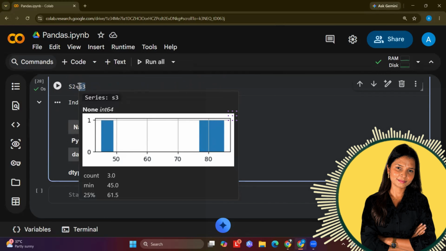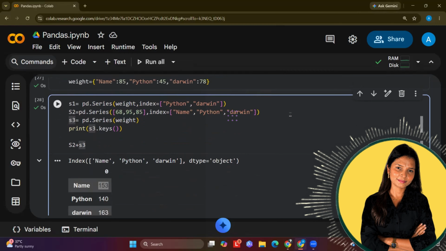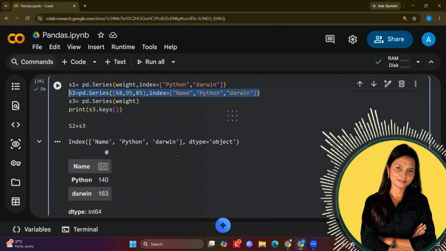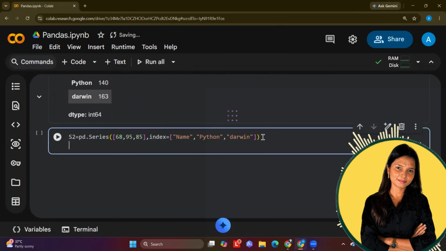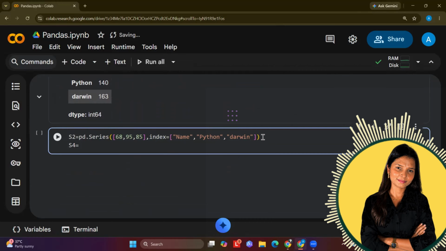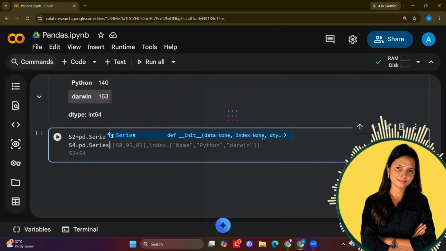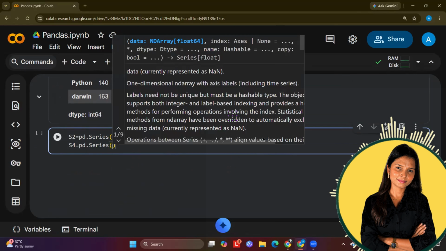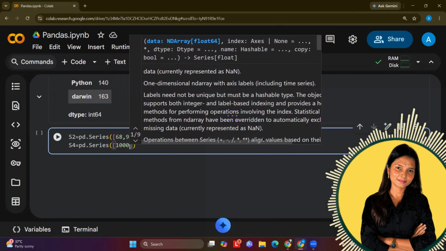Okay, now let's say I'm going to pick one series, which is this S2, in the next cell, and I will show you. Let's say I'm creating S4 as a new series, but in this series what I will do is just write Series bracket, and what do I want to store in this? So let's say I'm just storing some random numbers.